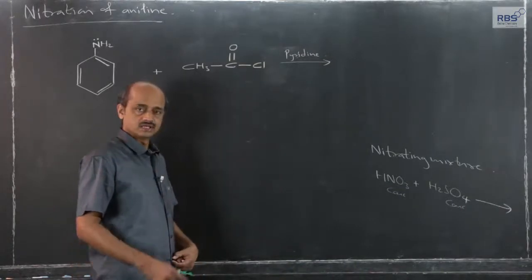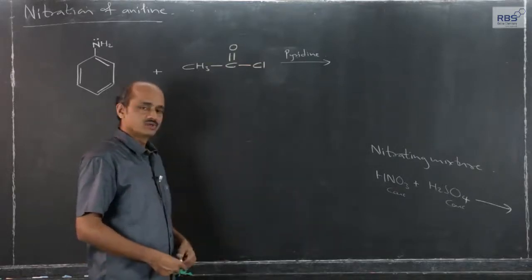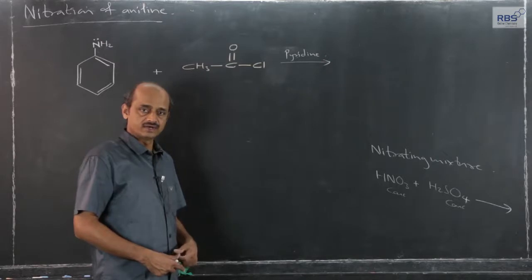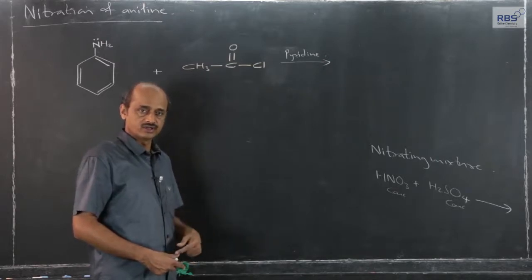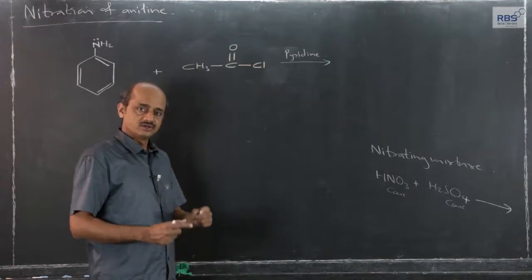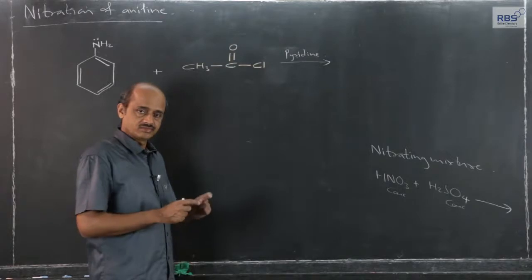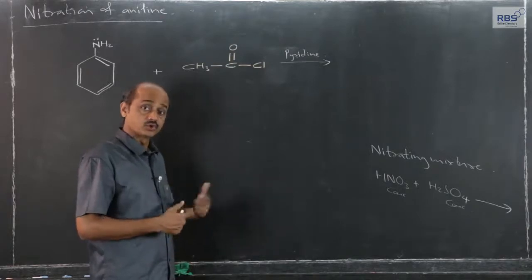In one, attack of an electrophile, and in another one, attack of a nucleophile. Now, we will consider a different example. Actually, we will consider nitration of aniline, but while nitrating aniline, acetylation plays an important role.